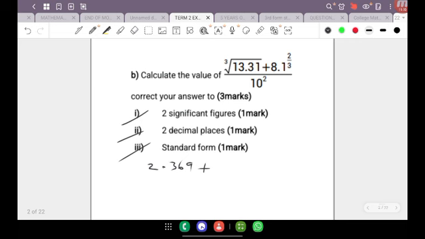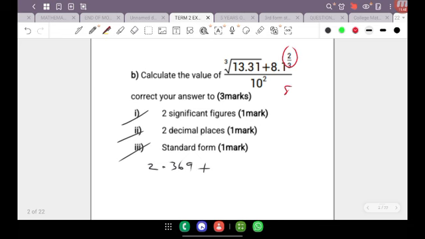Now, surprisingly, while I was marking a few of my students' papers, it was quite shocking when quite a few students thought that this is 8.1 and 2/3. That's a little weird because this is not a fraction question. This is a decimal question. So there wouldn't be anything such as 8.1 and 2/3. That doesn't exist. So you can notice how small the number is here. Please ensure that you don't confuse a power with a fraction. All right, this is a decimal question, so there wouldn't be any fractions involved.